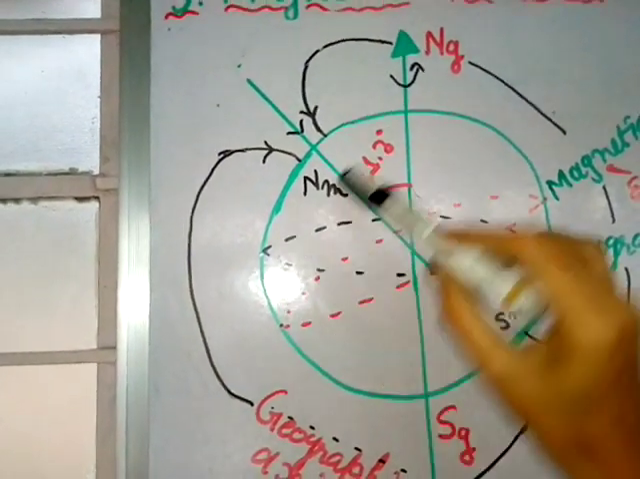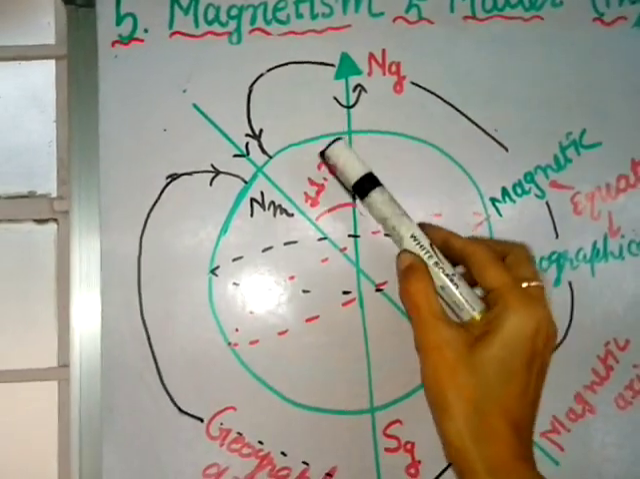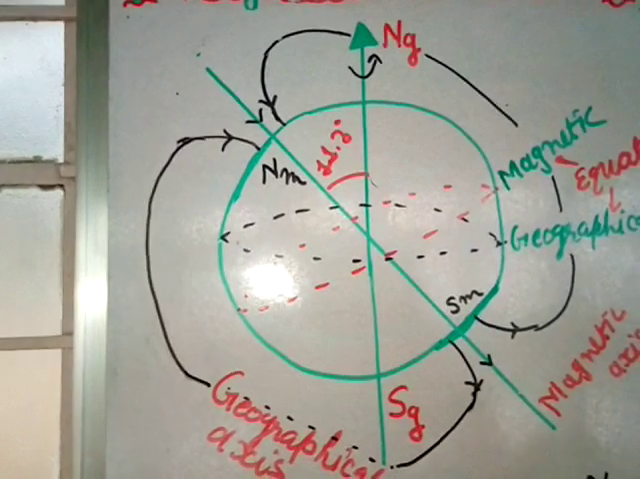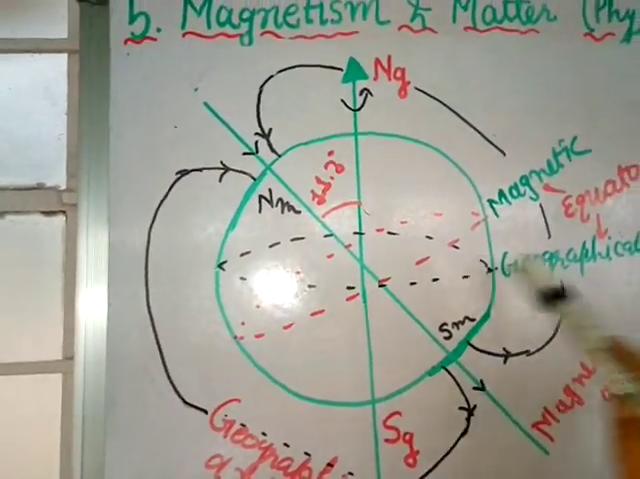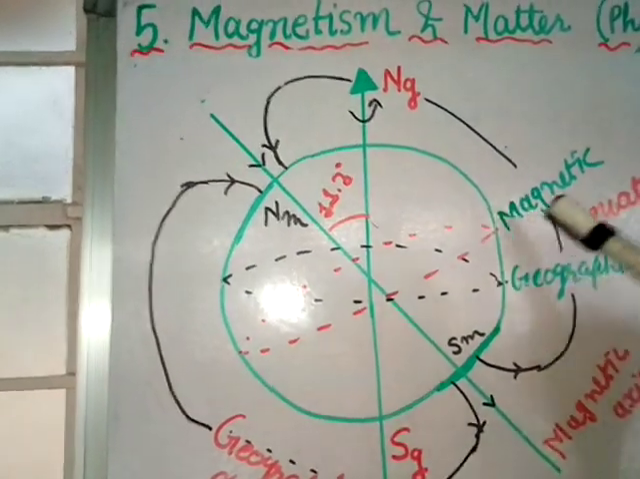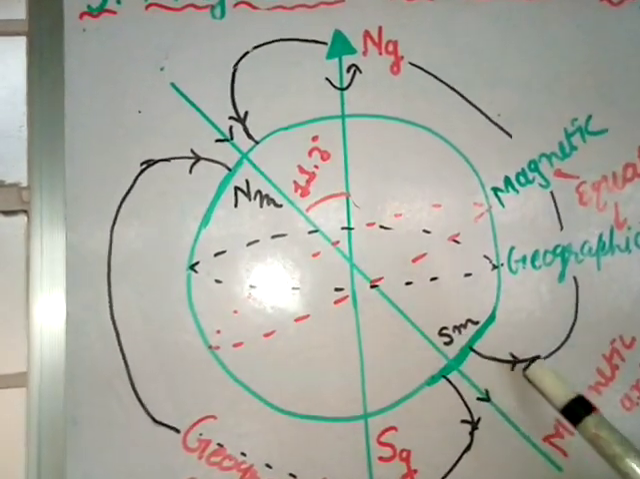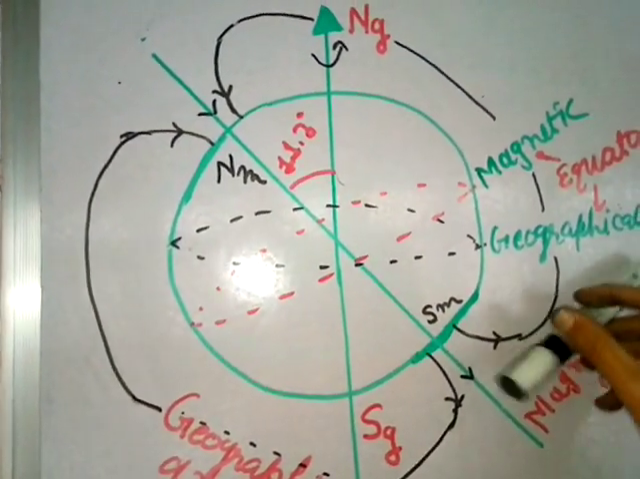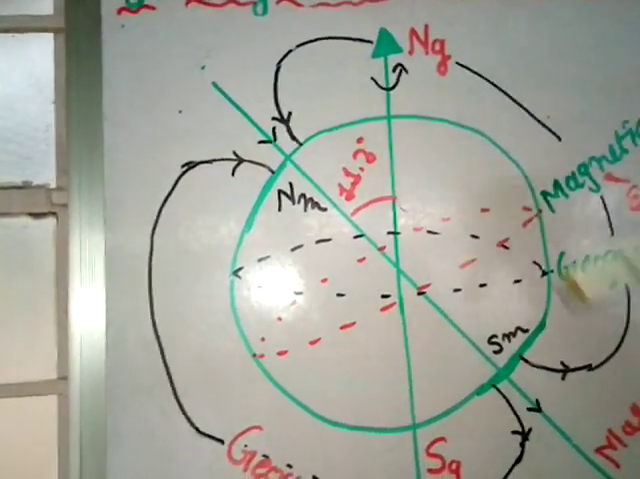This is the geographical axis, this is the magnetic axis, and the average angle between them is 11.3 degree. This is the geographical equator, and this equator, which is the red one, we call the magnetic equator. The field lines come out from here and enter here. So field lines like this come out, move from here like this and enter here. So that is the pattern of the field lines.